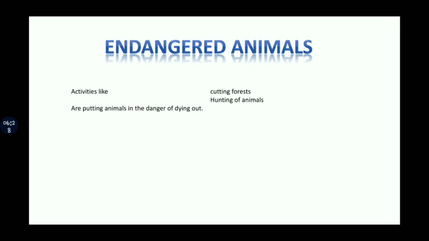We are simply destroying the natural home of animals, the habitat of animals. Some people even kill animals for their fur, skin, horns, tusks. Activities like cutting forests and hunting of animals are simply putting animals in danger of dying out.